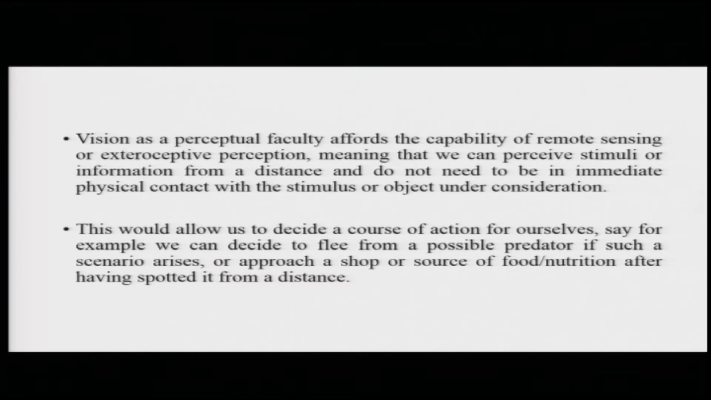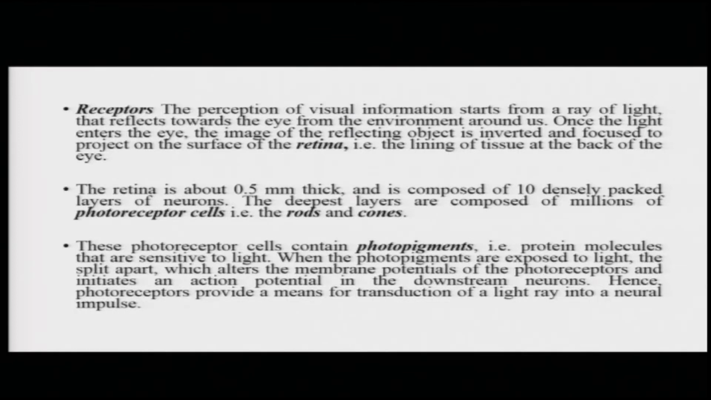Now, what are the receptors that are responsible for vision? The perception of visual information starts basically from a ray of light. This ray of light is reflected towards the eye from the objects around you or the objects in the environment. Once this ray of light has entered the eye, the image of the reflecting object is inverted and is focused to project on the surface of the retina, which is the back portion of the eye.